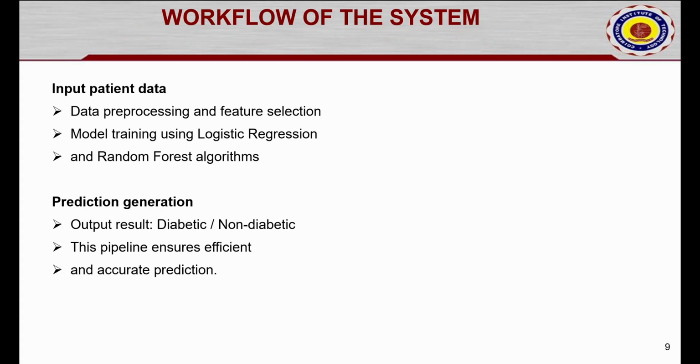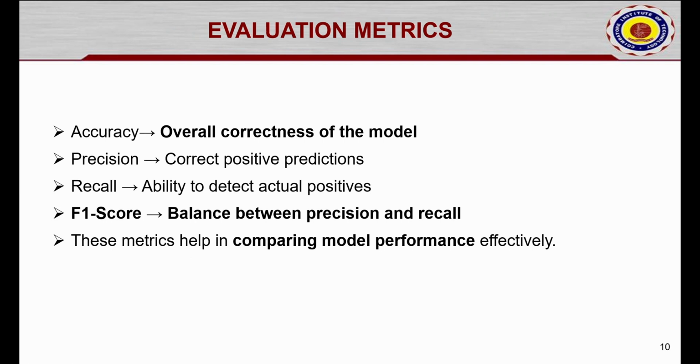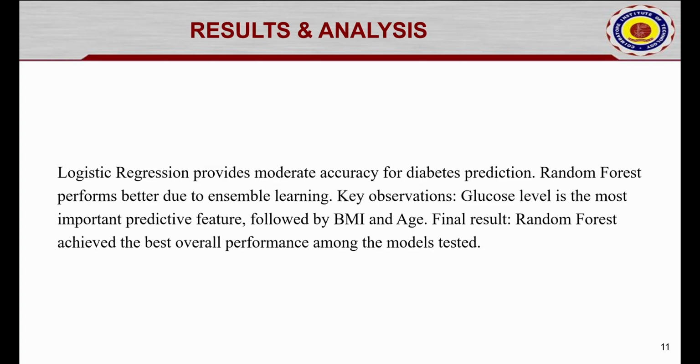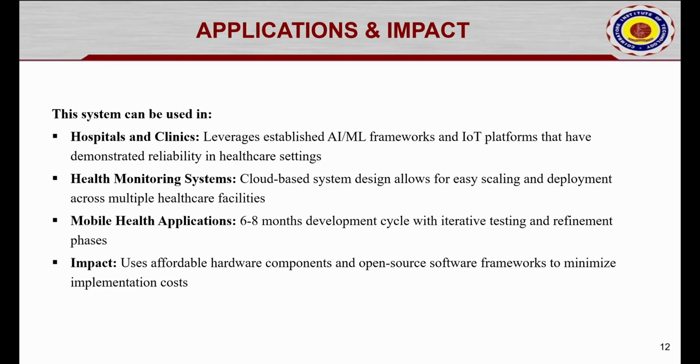This is Akash Bira. I'll briefly explain the workflow, evaluation metrics, and results. First, the workflow. Patient data is taken as input, pre-processed, and used to train Logistic Regression and Random Forest models. The system then predicts whether the patient is diabetic or not. Next, the evaluation metrics. We used accuracy, precision, recall, and F1 score to measure and compare model performance. Finally, the results. Random Forest performs better than Logistic Regression, with glucose being the most important factor, followed by BMI and age. This is Tulasidaran.